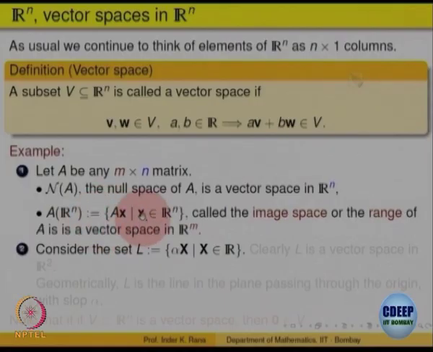So, this also is a subspace, but a subspace of what? Is it of Rn or Rm? A is m cross n, x is n cross 1, so when you apply it you will get a vector of m cross 1. So, it is a subset of Rm. So, this is a subspace of Rm. The null space is a subset of Rn, but the range is a subset of Rm.